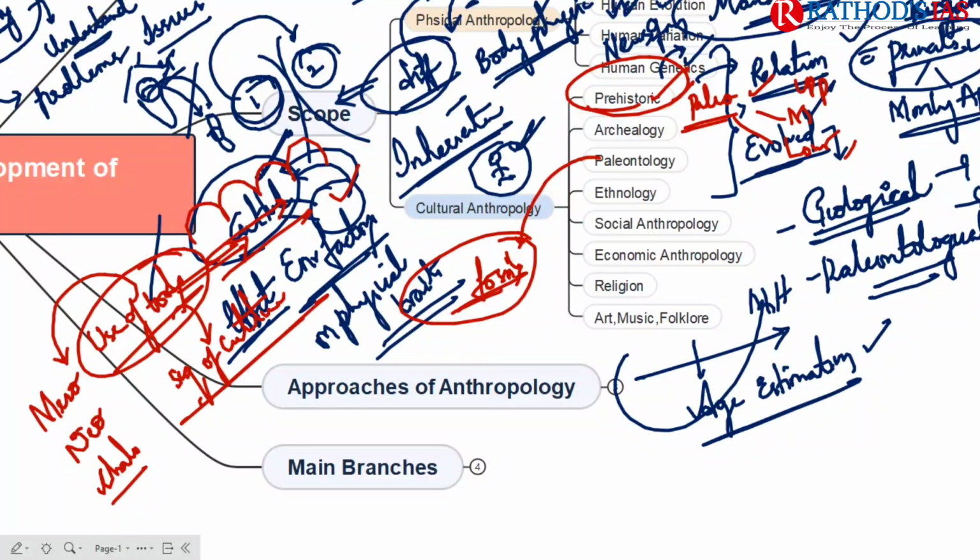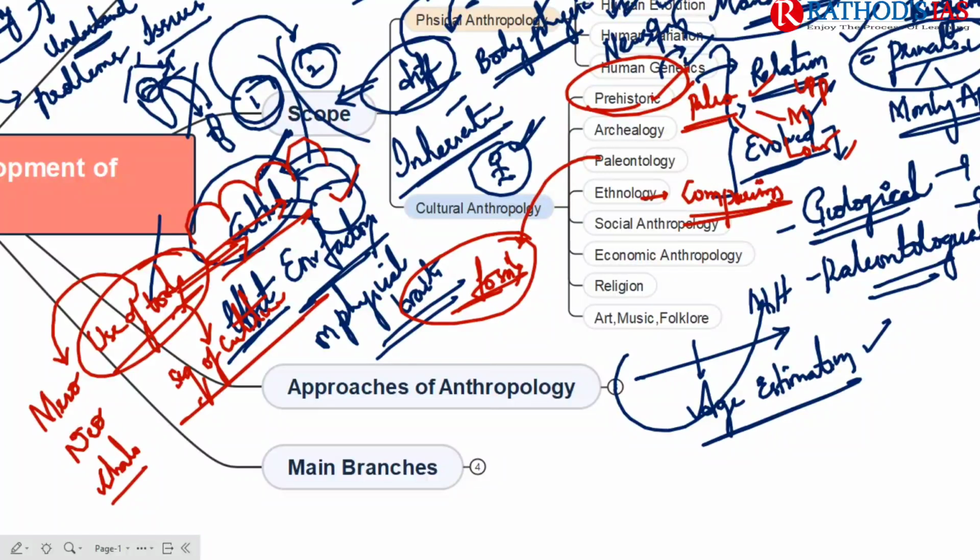And by studying the fossils, we can learn about the evolution of humans, how humans have evolved. In which layers were the fossils identified, and which era does that layer belong to? In this way, we will have some connections, some links. And ethnology means, in simple words, a comparison.